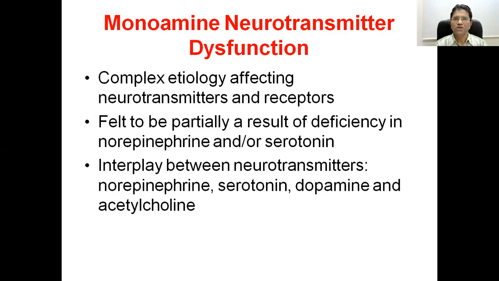For example, neurotransmitters like noradrenaline, dopamine, 5-hydroxytryptamine, and the like. Though there is a complex etiology which affects the neurotransmitters and the receptors, as a common mechanism one can say that if you balance all these neurotransmitters, then the mood or the depression can be relieved.